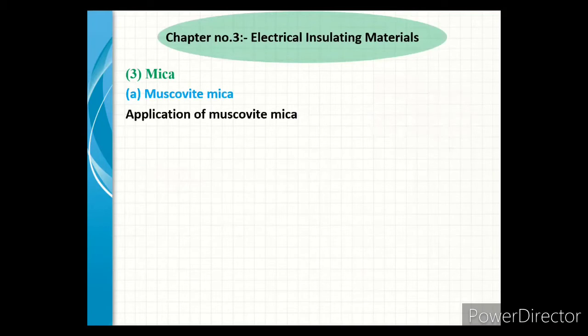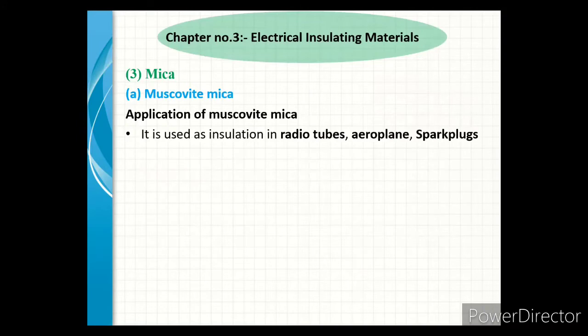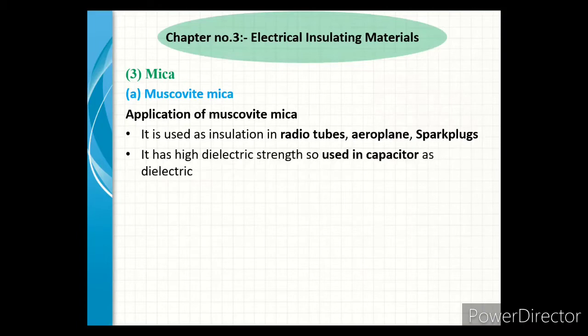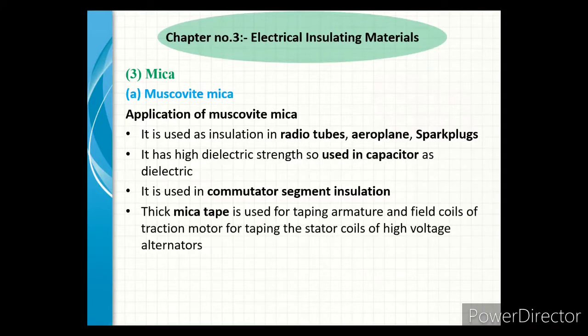We see the applications of muscovite mica. It is used as insulation in radio tubes, aeroplanes and spark plugs. It has high dielectric strength, so it is used in capacitors as a dielectric medium. It is used in commutator segment insulation. Thick mica tape is used for taping the armature and field coil of traction motors and for taping the stator coil of high voltage alternators.